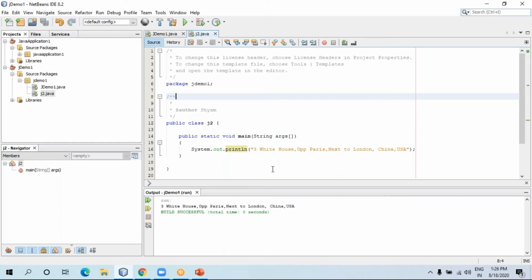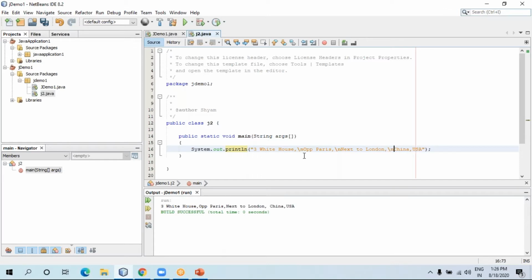Now what if I want to print my address vertically? How do I print it? You can write slash n after each and every comma, or according to your requirement place slash n there. So opposite Paris, then I want a comma, then slash n. Next to London, a comma and slash n.